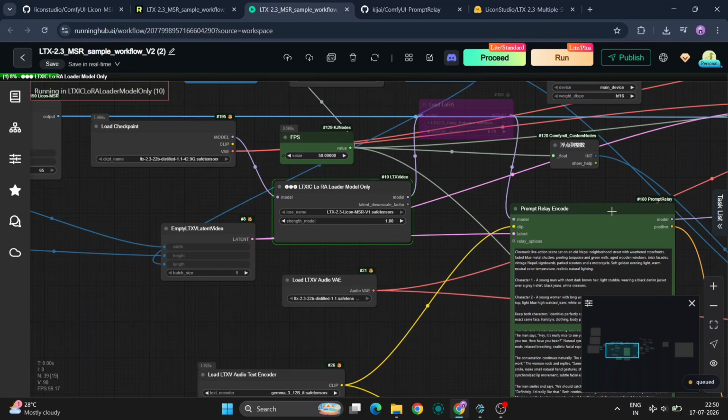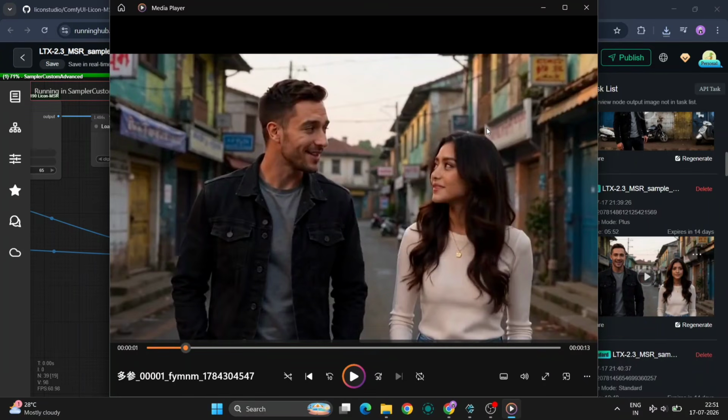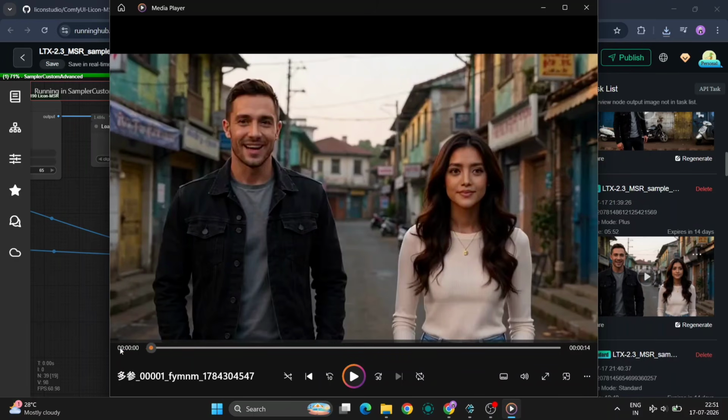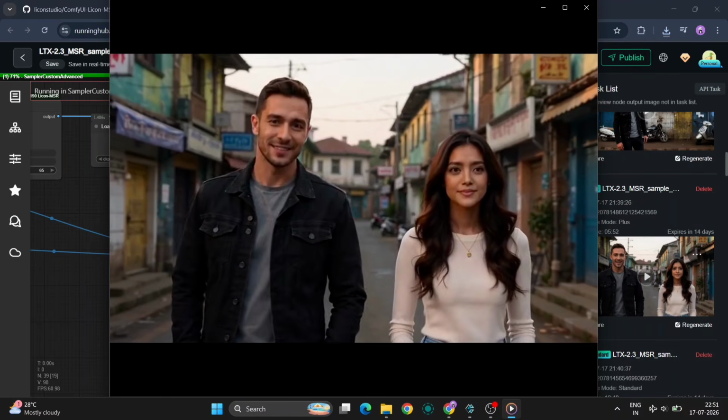Now let's compare exactly the same prompt using version 1 of the model. Everything else stays exactly the same. Here's the result.